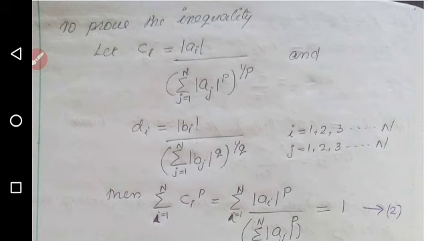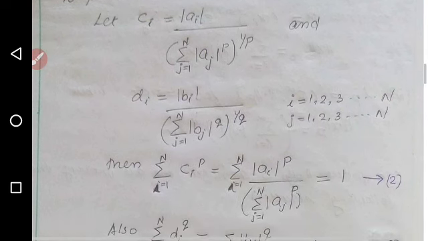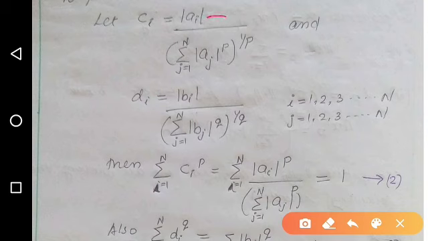Then sigma i equal to 1 to n ci raised to p means sigma i equal to 1 to n modulus of ai raised to p, divided by the same sum. Here ci raised to p means modulus of ai raised to p, and we are taking the summation on both sides. The numerator is modulus of a1 raised to p plus modulus of a2 raised to p plus etc, modulus of an raised to p.